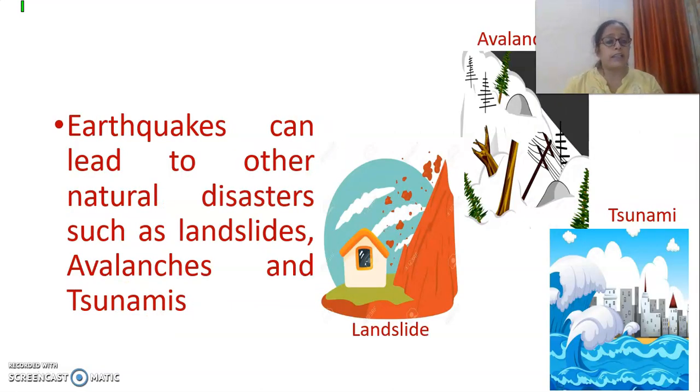Then earthquakes can lead to other natural disasters as well. If there is an earthquake under the earth's surface, it can lead to an avalanche, a landslide, or a tsunami. Avalanches occur where there is snow. A landslide is when rocks from the mountains fall, right? A tsunami occurs under the water, when the tides of the water become very high due to the earthquake. So these three things can occur due to an earthquake.